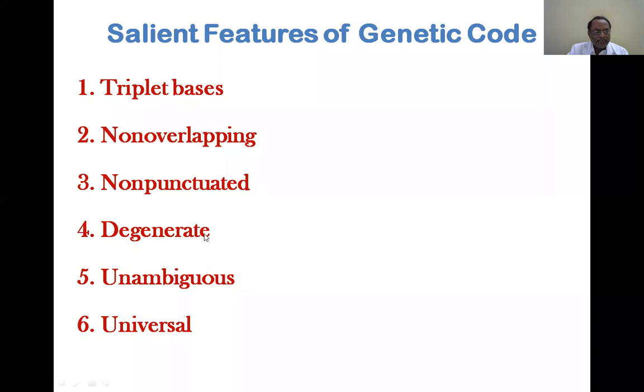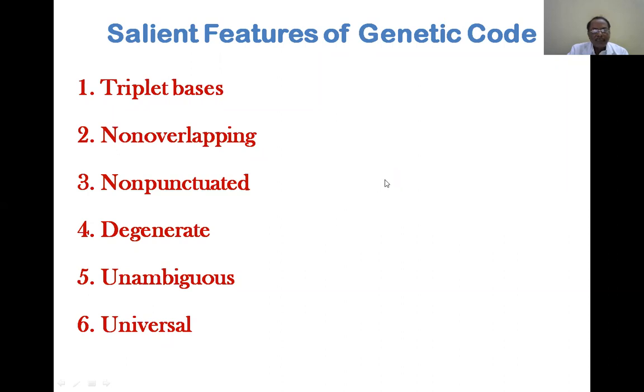And then there is the concept of degeneracy. There is more than one code for a single amino acid. Codes may be 1, 2, 3, or even 4 for a single amino acid, like serine. And hence, the possible tRNAs are only 31.